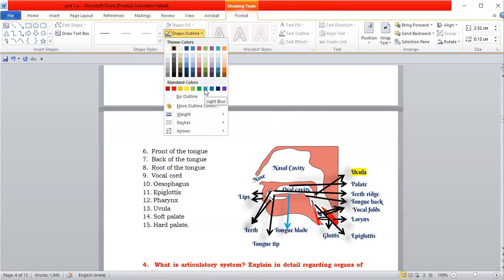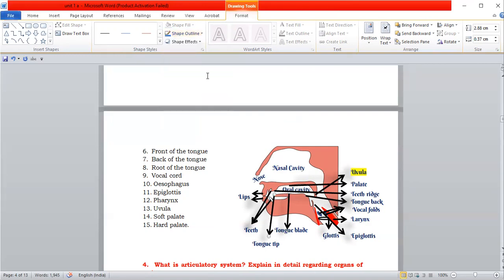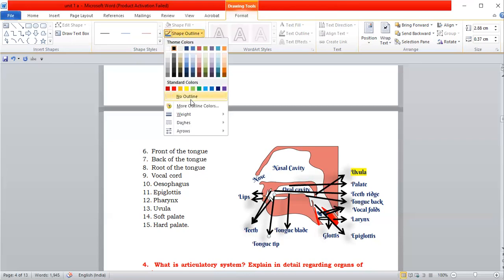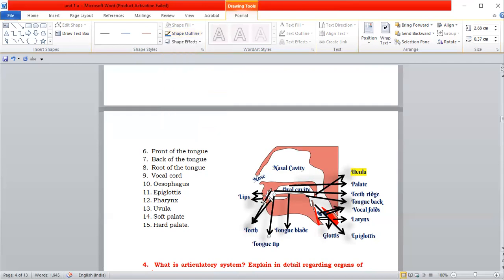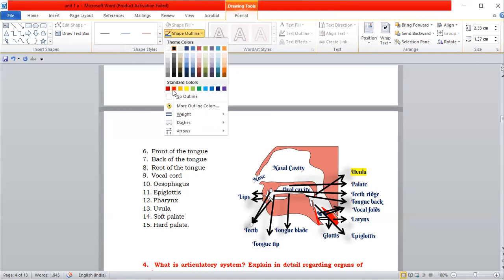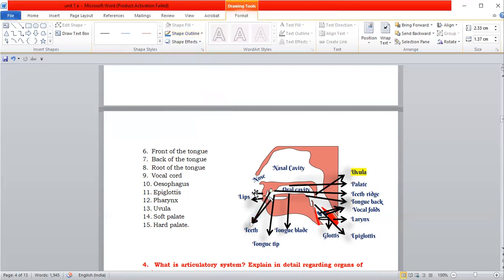This is called as blade of the tongue, and this is called as tip of the tongue. This is tip of the tongue, and these two white things are called as teeth. So these are teeth, and these two are lips.